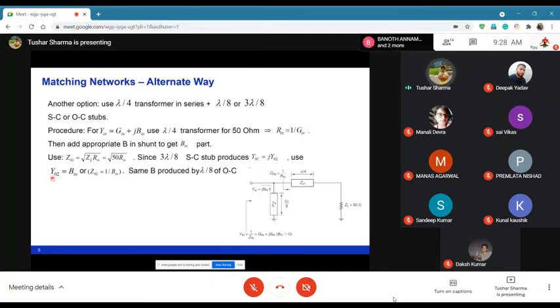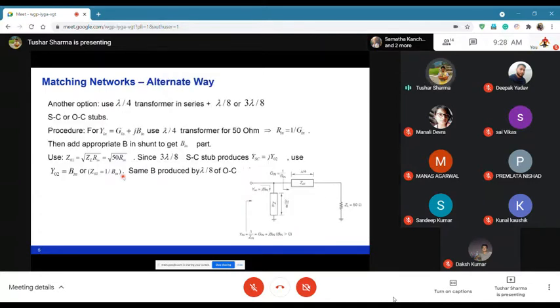And what it is that my Bin will be equal to my admittance, and when I do that, my Z02 is 1 over Bin. And when you do that, you can calculate the characteristic impedance of the line which you are using in series, and the characteristic impedance of the line which is acting as a stub.